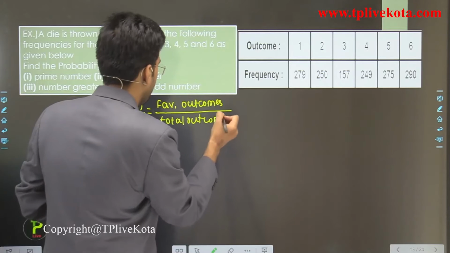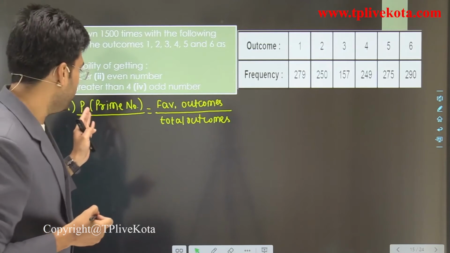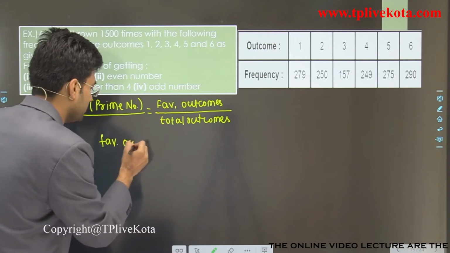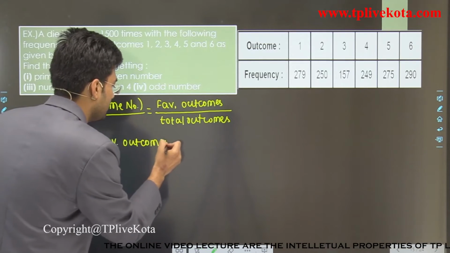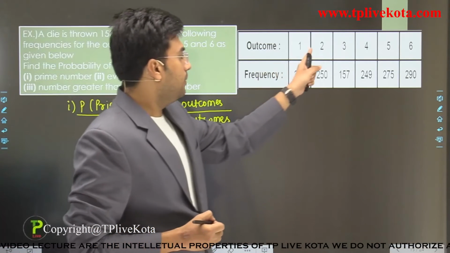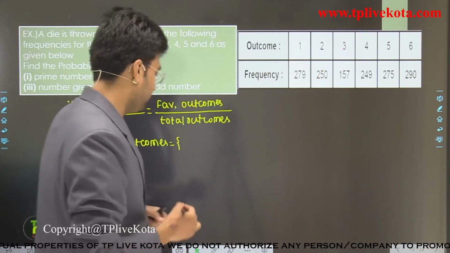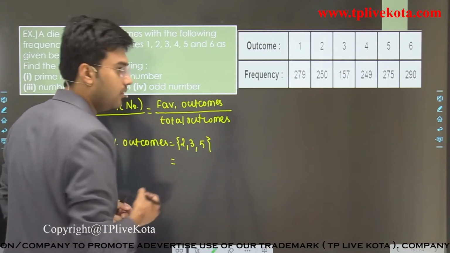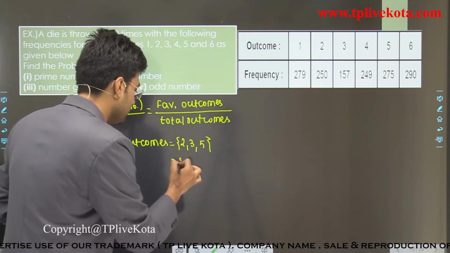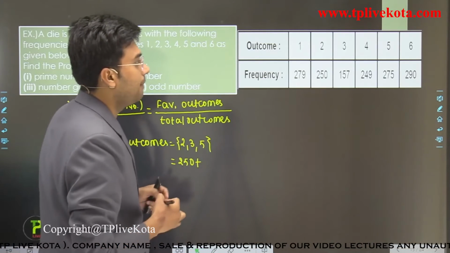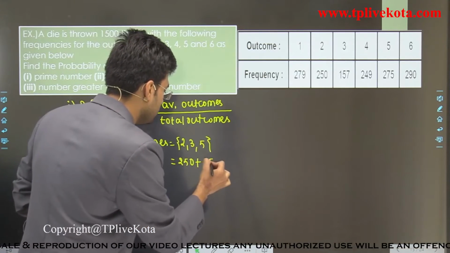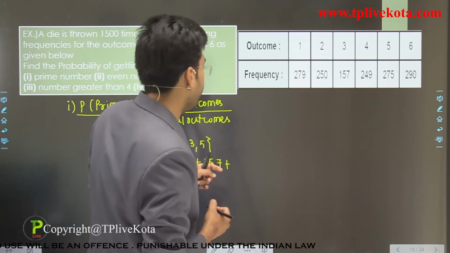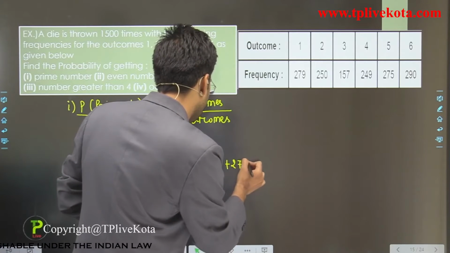And students, for this case, if we have to find the probability of a prime number, then the favorable outcomes are the prime numbers 2, 3 and 5. So total favorable outcomes are 2 comes 250 times, plus 3 comes 157 times, plus 5 comes 275 times.